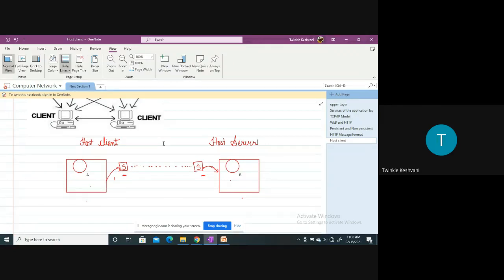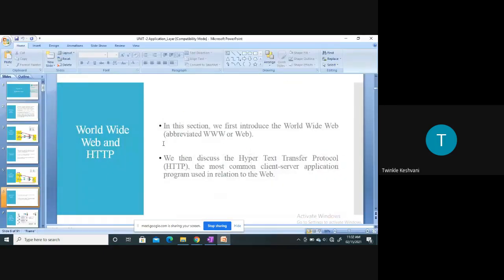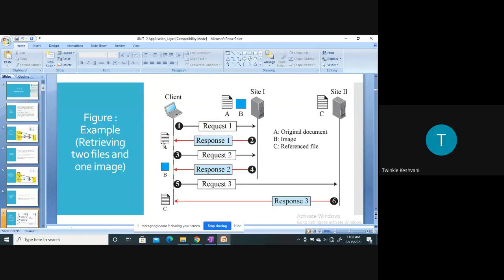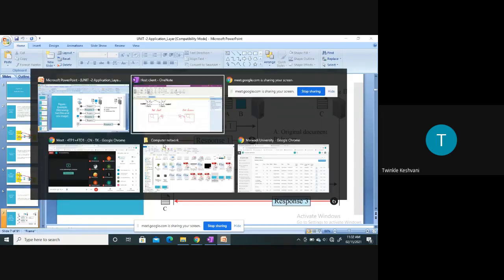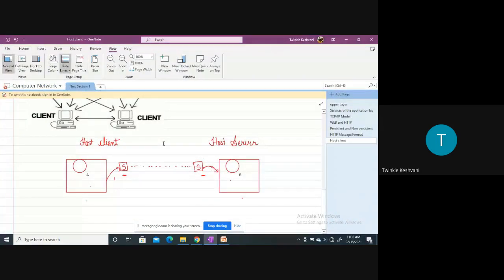Then next is, let me check. Okay, World Wide Web and HTTP. So in this section, we'll just discuss the WWW, and then we'll discuss the Hypertext Transfer Protocol, HTTP, right? Now, if we look at the real-time environment, then there are millions of